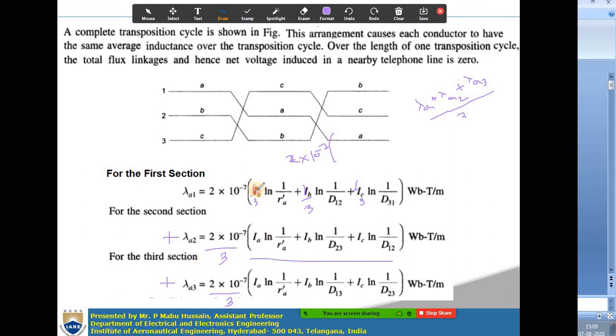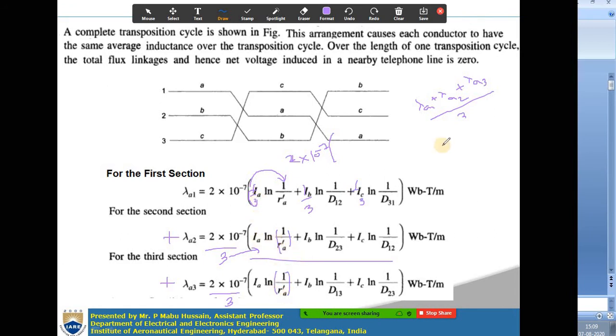So when you take it inside, this can be written as IA into ln 1 by RA dash whole power 1 by 3. This 1 by 3 can be taken as the power of this expression. Similarly, if you take this inside, here also you will get power of 1 by 3, here also you will get power of 1 by 3.